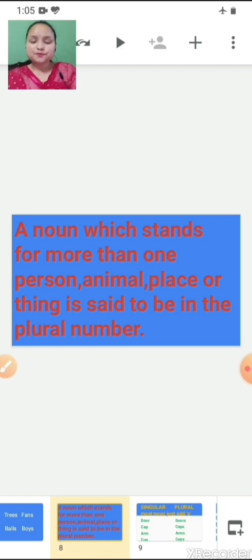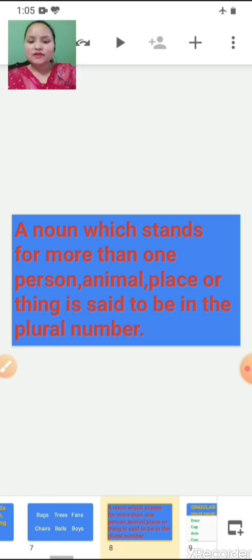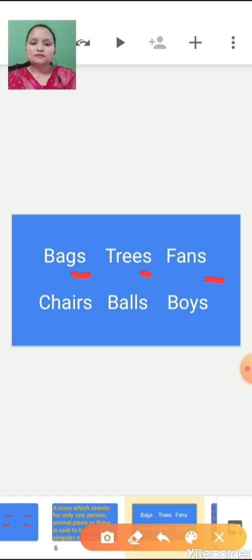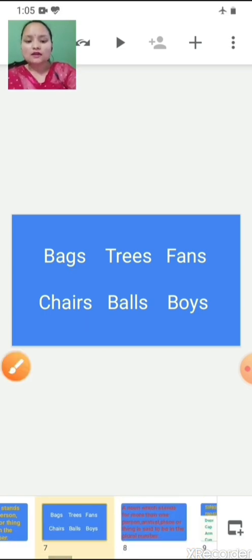So children, there are some rules to change singular form to the plural form. Every time you cannot add S at the end. Understood? You cannot write S at the end of the word and that will become plural form. Every time it cannot happen. So there are some rules. So let's see what these rules are.